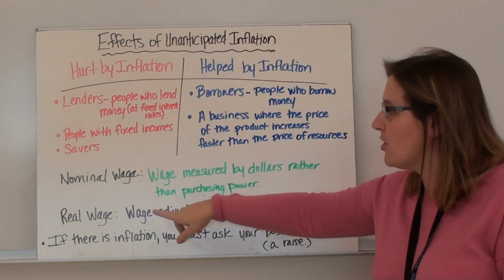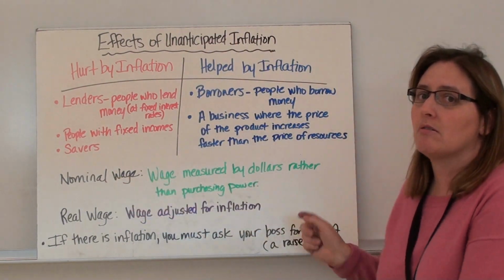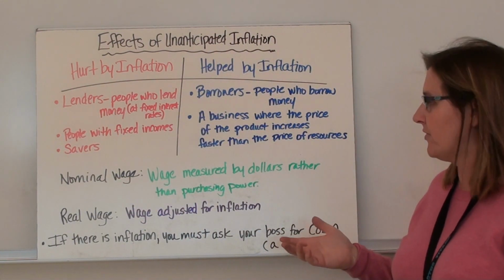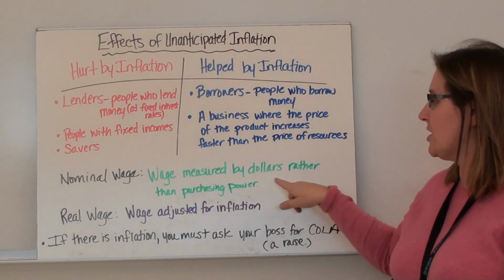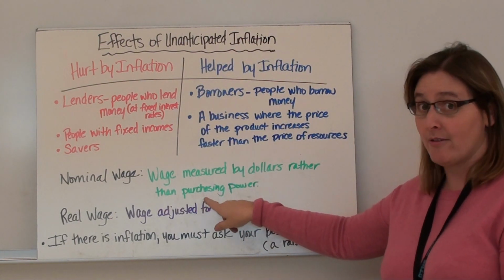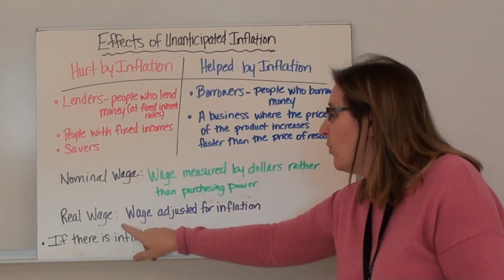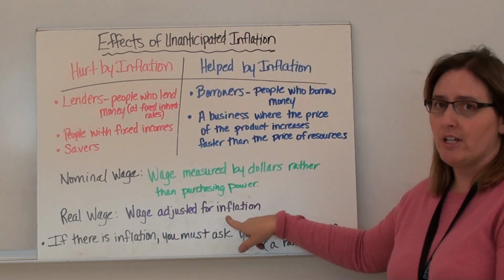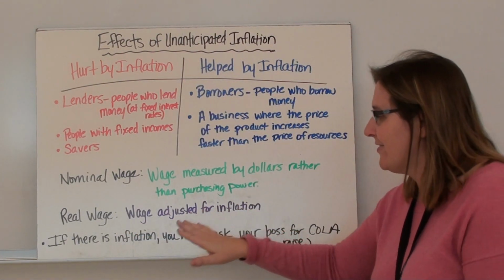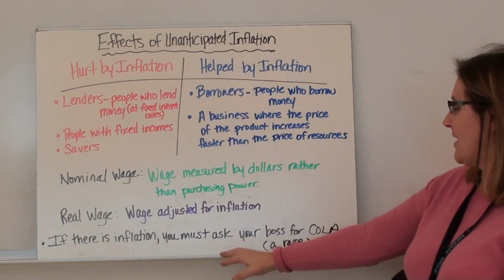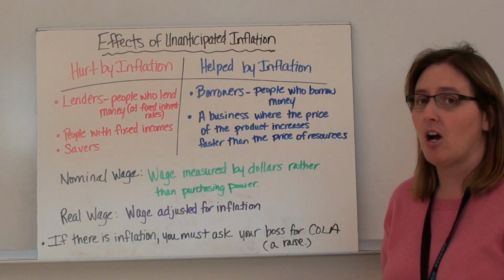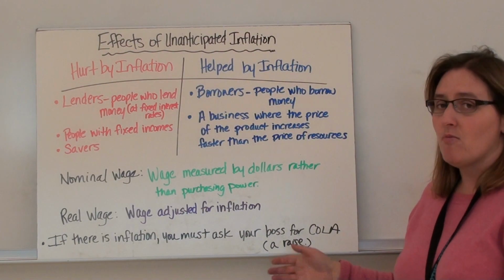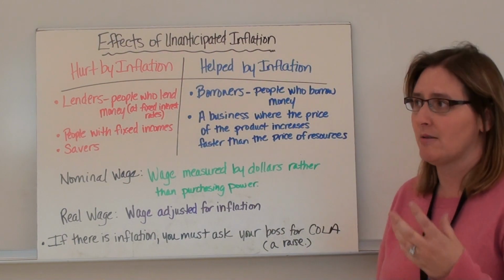A couple words you need to know. Nominal wage. Nominal just means not adjusted for inflation. So a nominal wage is wages measured in dollars rather than in purchasing power. And real wage is wages adjusted for inflation. If there is inflation, you must ask your boss for a COLA raise, which means cost of living adjustment, which is a raise, because you're going to need more money because the prices are higher.